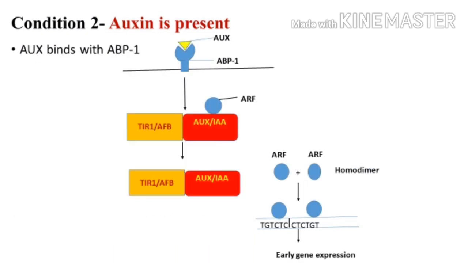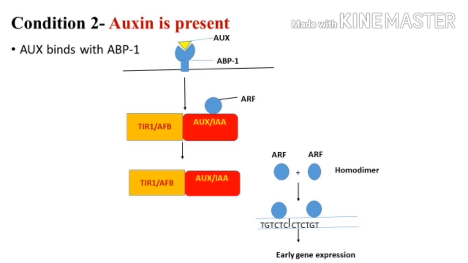So here is condition 2. When auxin is present, auxin binds with ABP1, the receptor which is present in all auxin signaling. So there will be binding of auxin to ABP1, and then there will be inhibition of AUX/IAA and TIR1/AFB.